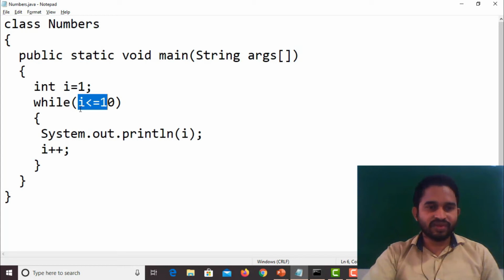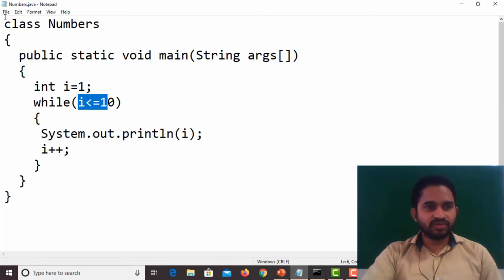First i equal to 1, 1 is less than or equal to 10, condition true, it will print the i value 1, and i is incremented by 1, so 2, 2 is less than 10, it will print 2, and next i incremented by 1, so 3, 3 is less than or equal to 10, and so on up to 10. 10 is less than or equal to 10, so 10 is printed. Next increment by 1, 11, 11 is not less than or equal to 10, so the condition fails, and it will jump out of the loop. So this is a simple program using a while loop.